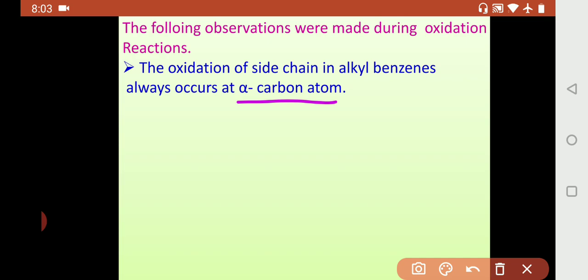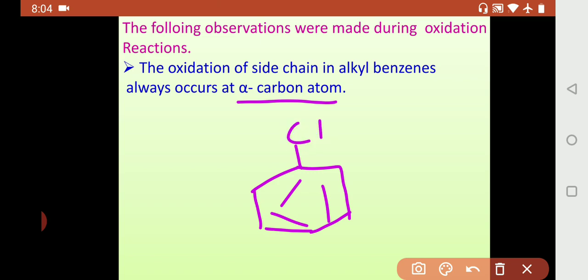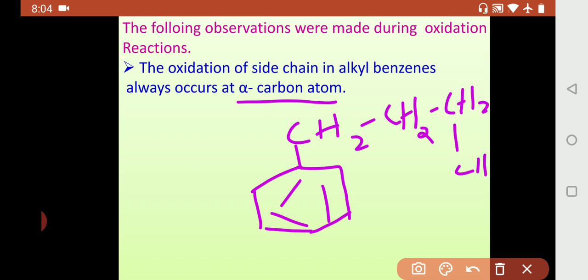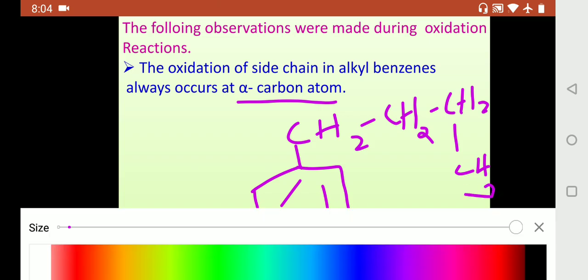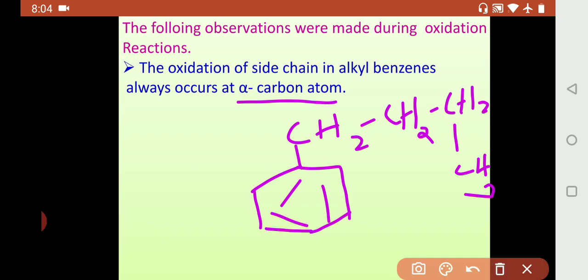For example, if we take benzene like this, and a chain like this, the first carbon bonded to the benzene ring is called the alpha carbon. Here in this case this is the alpha carbon.